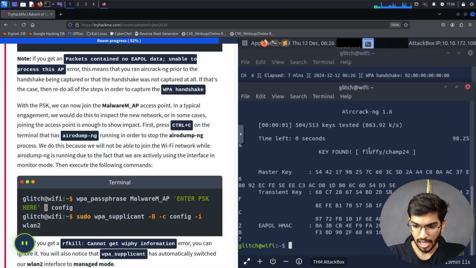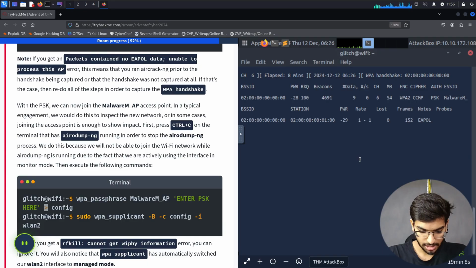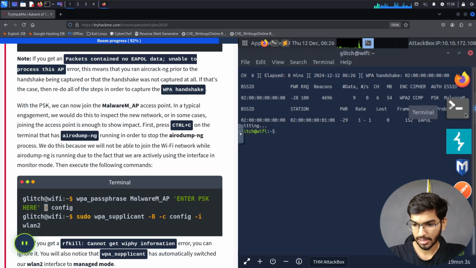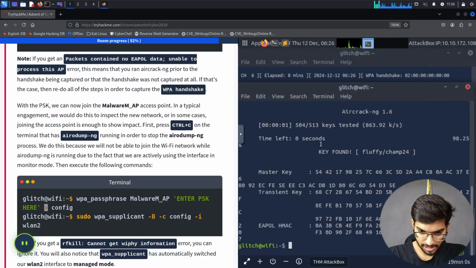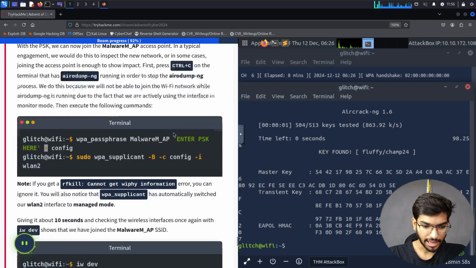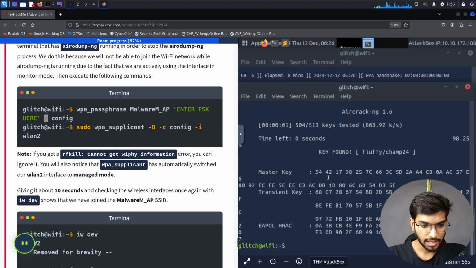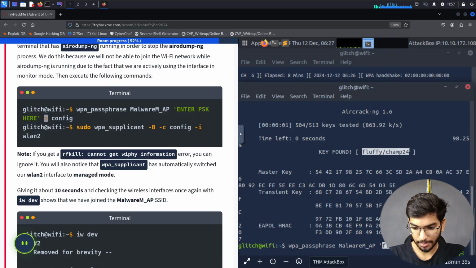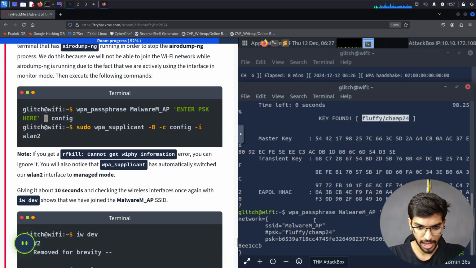So now that we have already got the password, let's kill this session and try to log into that Wi-Fi signal again. So let's open this terminal because I already have the password there. And then let's run the command wpa_passphrase and the SSID, so malware m_AP, and then I will paste the password that I found. So let's copy that and paste it in here and say yes. So we have got an output of the passphrase which we'll use now.